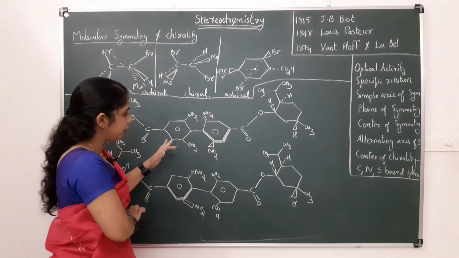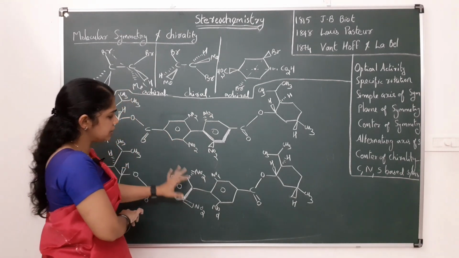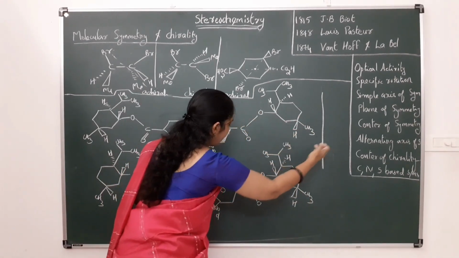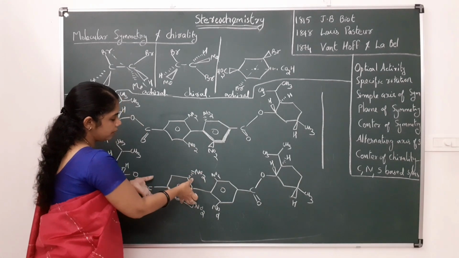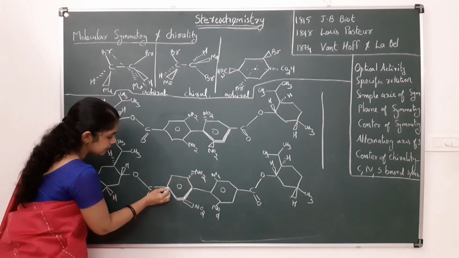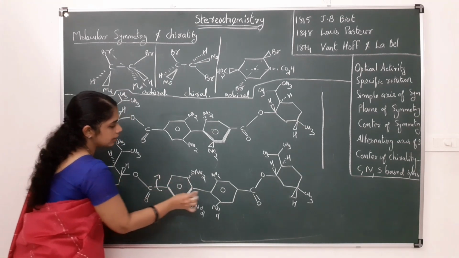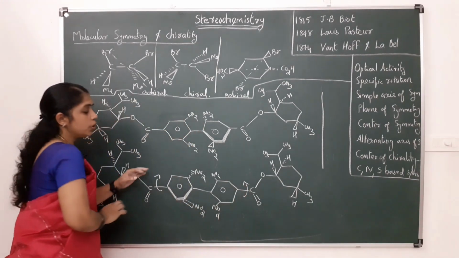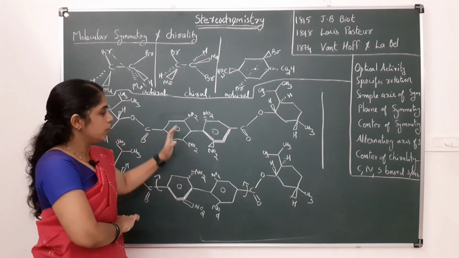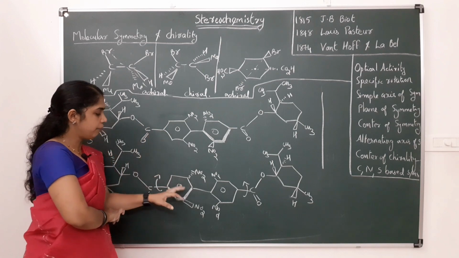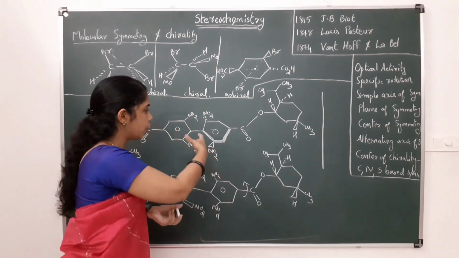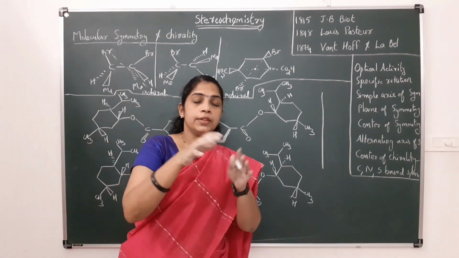If I take the mirror image of this molecule, and I write the structure here, and then rotate the C-O bond through 90 degrees, after rotation that molecule is superimposable on its original structure.